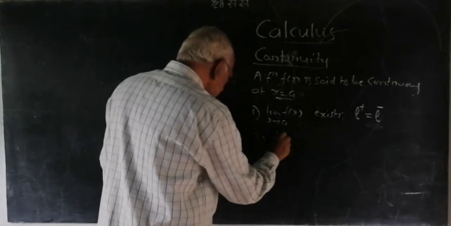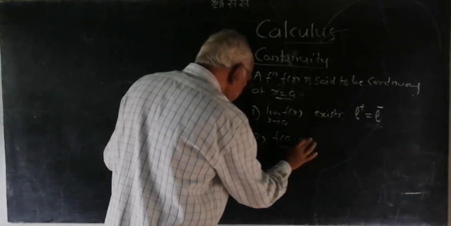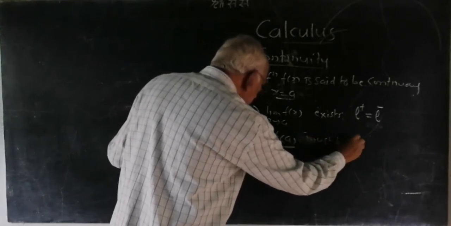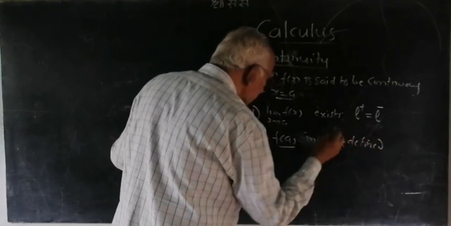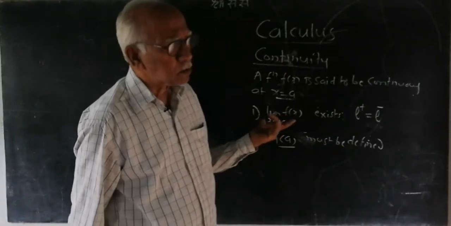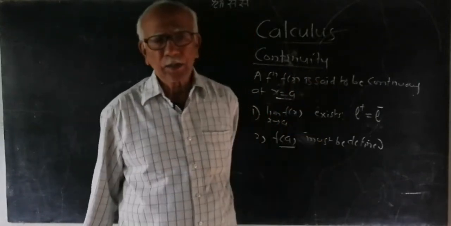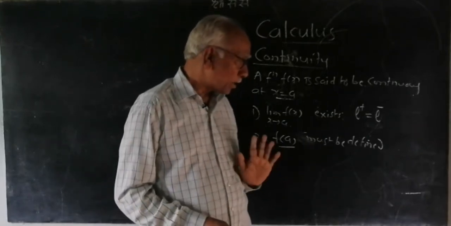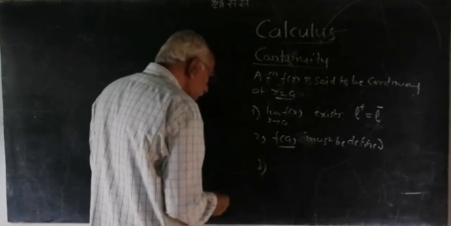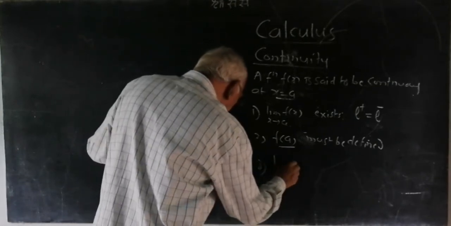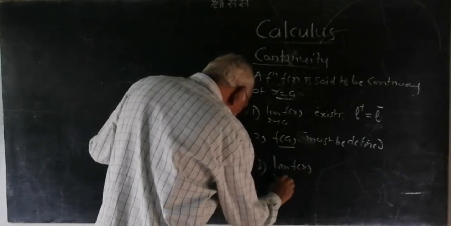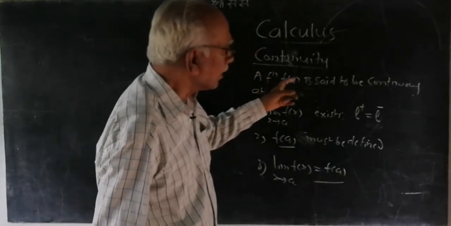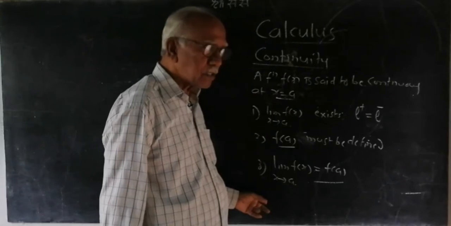Then second, f(a) must be defined. You will be defining it directly, not finding it. For x square minus 4 upon x minus 2, it is defined, say f(x) is equal to 4 when x is equal to 2, or something like that. You will not question this particular definition. And then third, after defining that value, if the limit of f(x) as x tends to a equals f(a), then we say the function f(x) is said to be continuous at x equal to a.